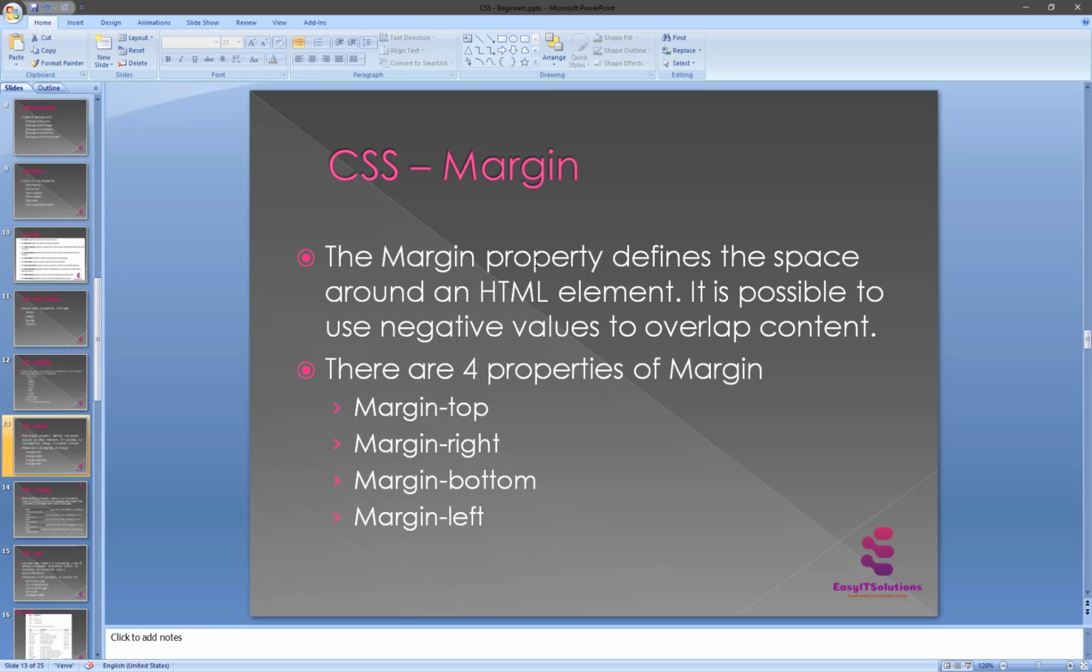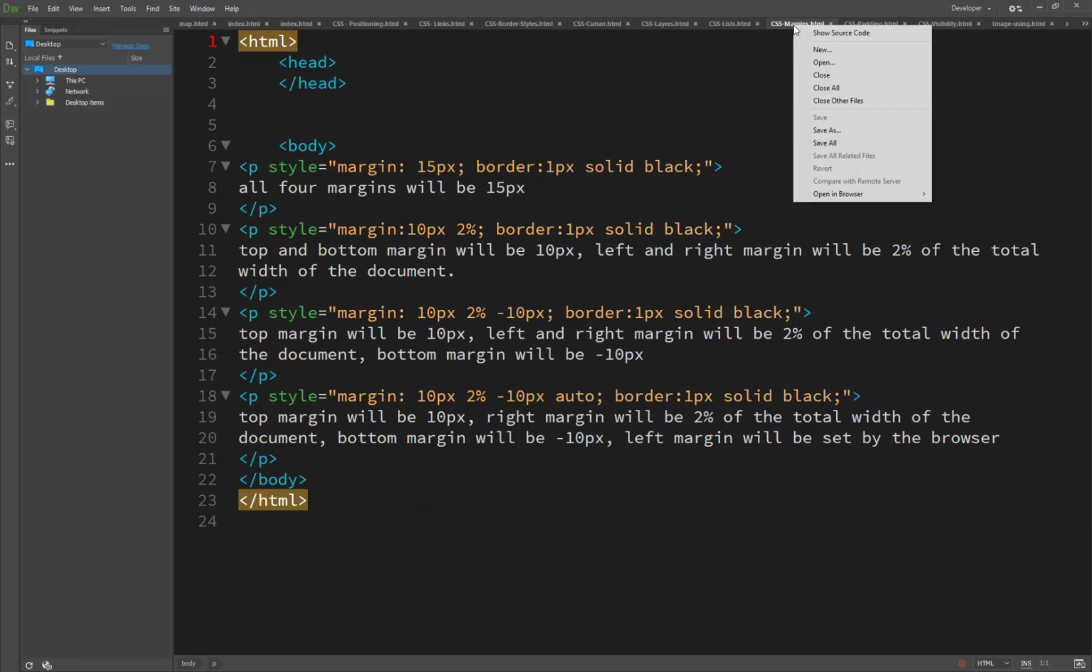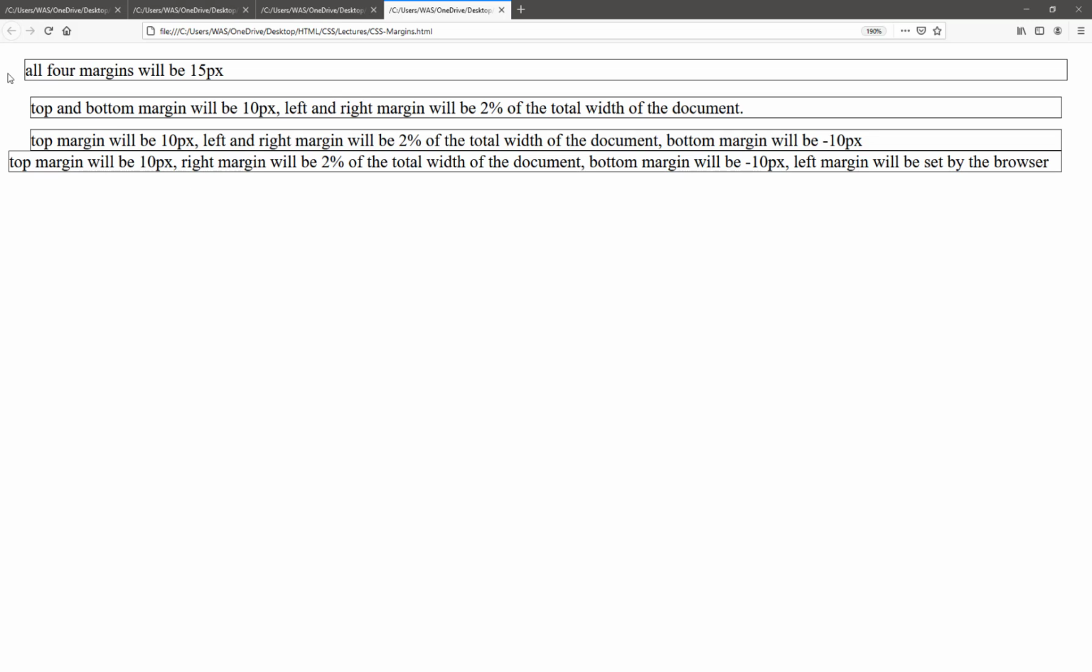To understand this in detail, let's look at the margin property. Here you will see the introduction about the margin. As I told you, the margin defines the spaces around the HTML element, and this is the HTML body. Around the HTML, all four margins will be 15 pixels.